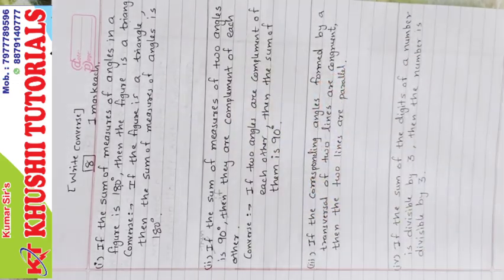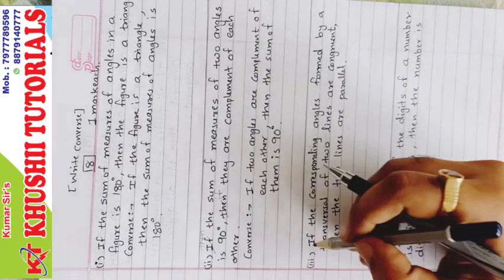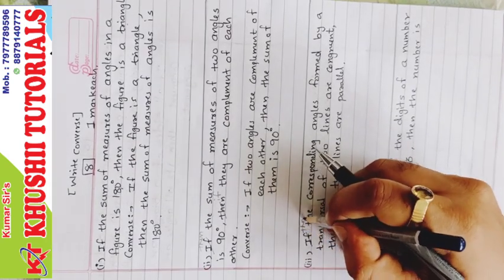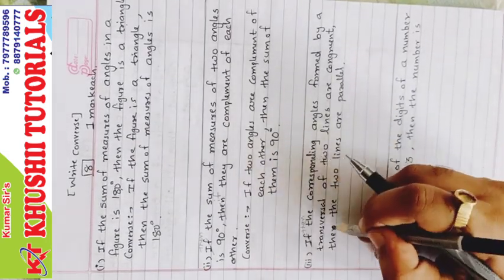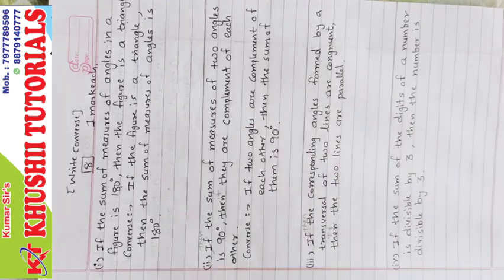That's all. Number 3, if the corresponding angles formed by transversal of two lines are congruent, then two lines are parallel. So instead of if we have to use then, and instead of then we have to use if.